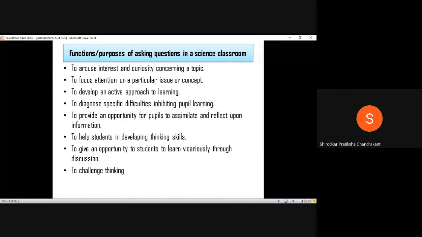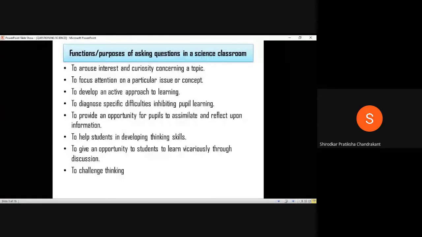So when you know that they are thinking in a particular direction, that is A, which is an incorrect direction in which they are supposed to think, you can ask a challenging question, a counter question, which will make them change or shift their direction of thinking from A to B. So in a way, this questioning can also help you challenge their thinking pattern, the way they think, the context in which they are thinking. All these aspects related to thinking can be challenged using questions.